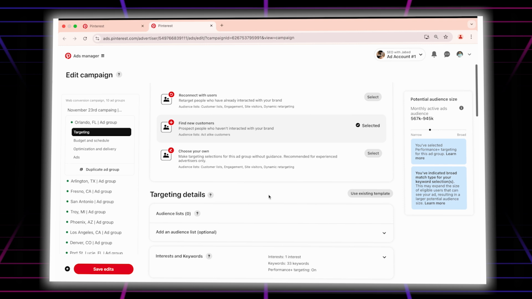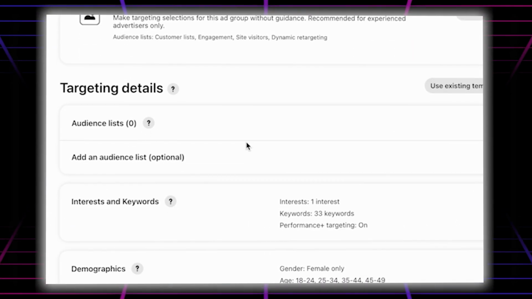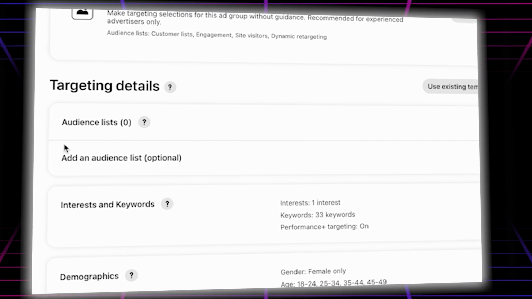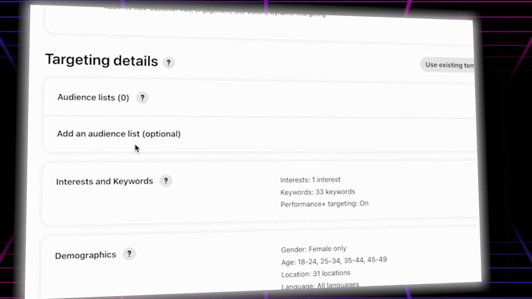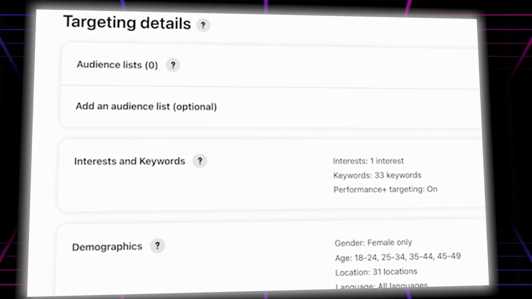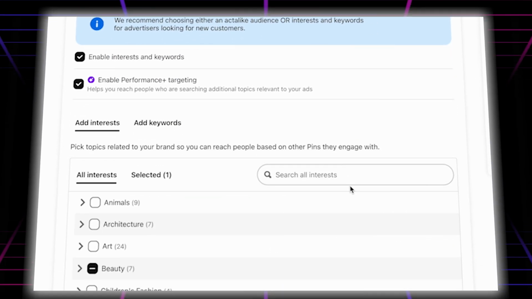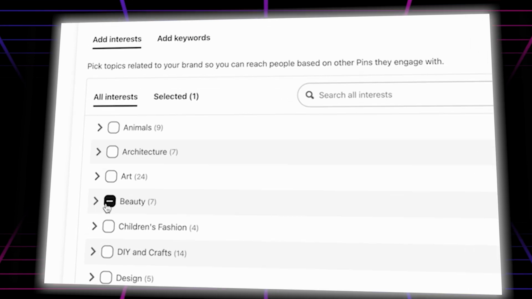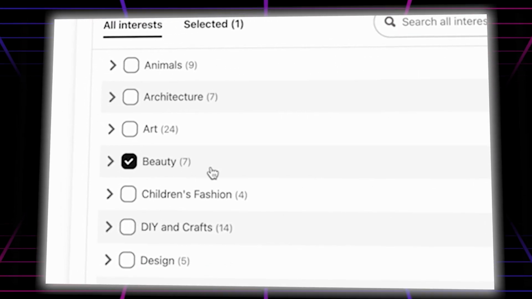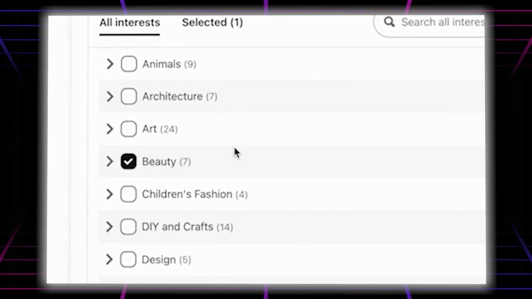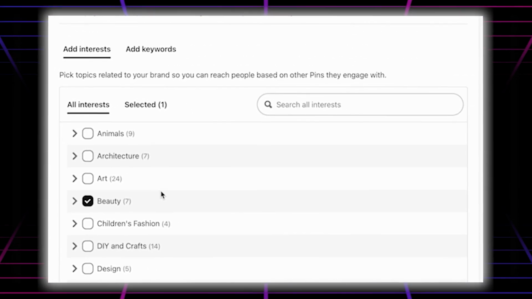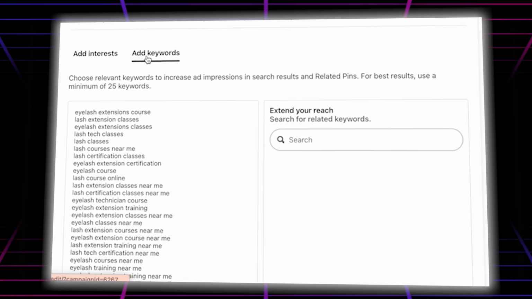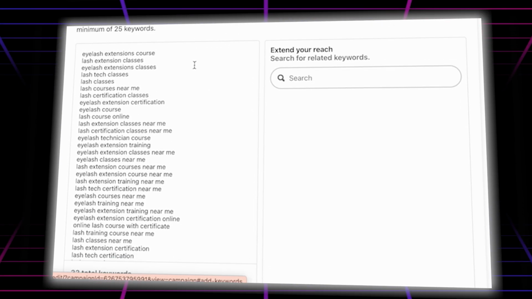From there, we directly land on the targeting details. In targeting details, we don't need to do anything. It's optional. As you can see, we simply go to interests and keywords. From the interests and keywords, as we are in the beauty industry, we simply click on beauty, and we're going to target the beauty industry at first. So we are targeting the whole beauty industry, and to maximize the result and the exact targeted audience, we're gonna add some keywords. Here you can see I already set up some keywords.